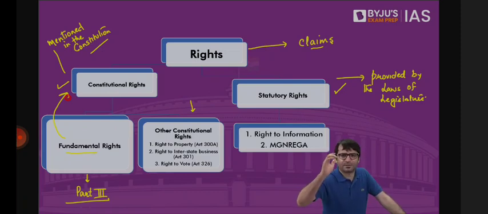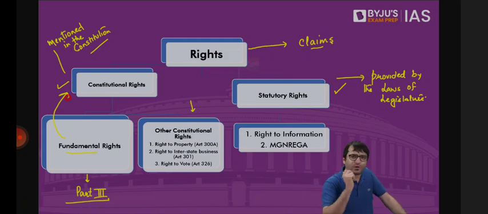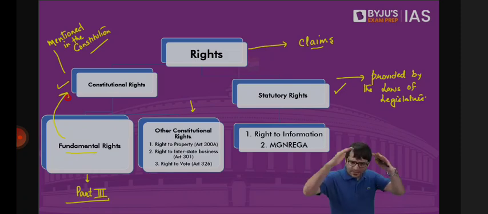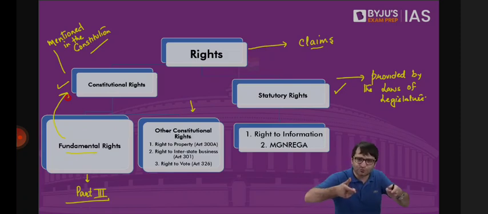Right to equality, dealing with Article 14 to 18. Right to freedom, Articles 19 to 22. Right against exploitation, Articles 23 and 24. Right to religious freedom, Article 25 to 28. Cultural and educational rights, Article 29 and 30. Right to constitutional remedy, Article 32. These are 6 sets of fundamental rights that are mentioned in the Constitution. That means fundamental rights are constitutional rights.